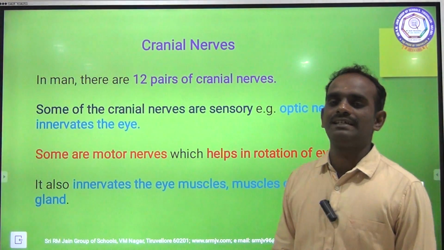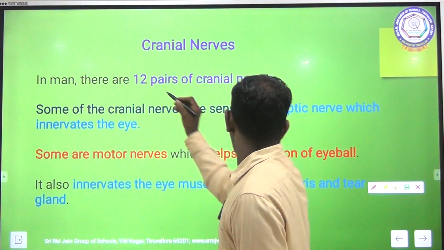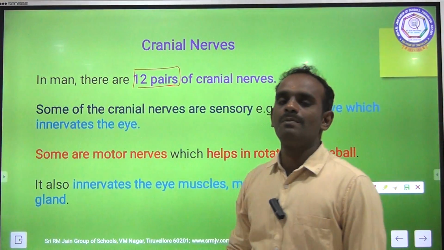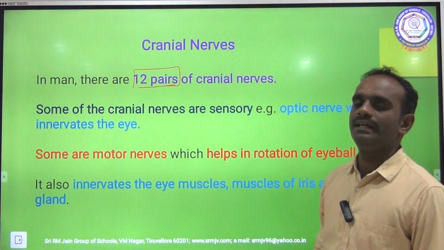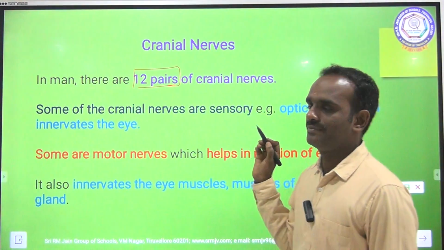The first one is cranial nerves. In man, there are about 12 pairs of cranial nerves. One more question, very important. How many cranial nerves are there in our body? 12 pairs.